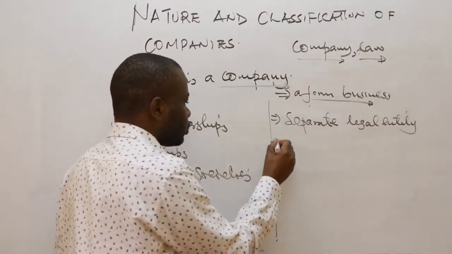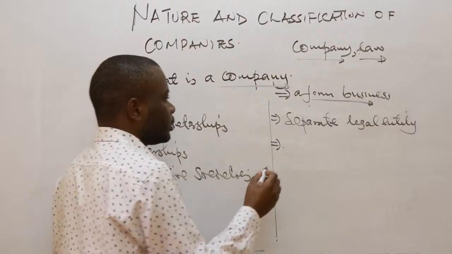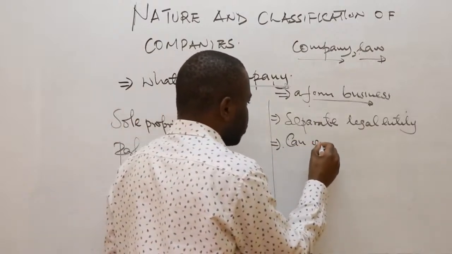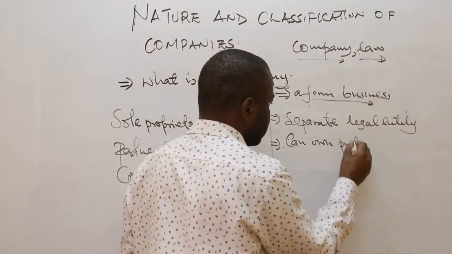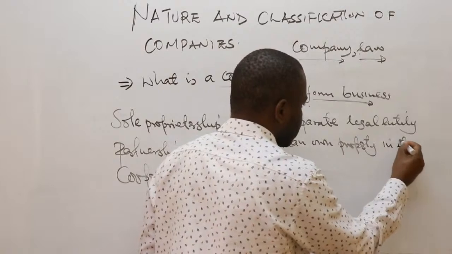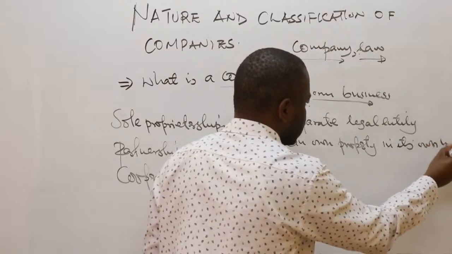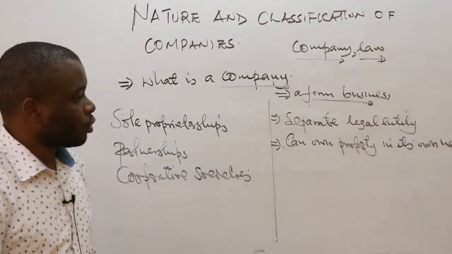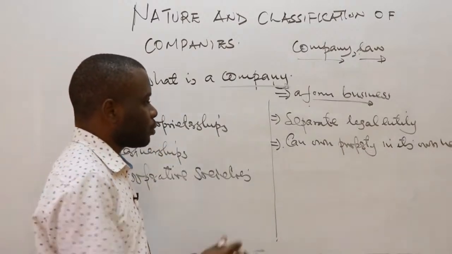You can also talk about the fact that it can own property in its own name. It can own property in its own name.